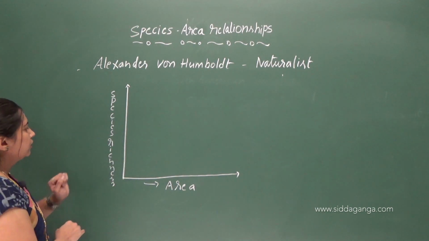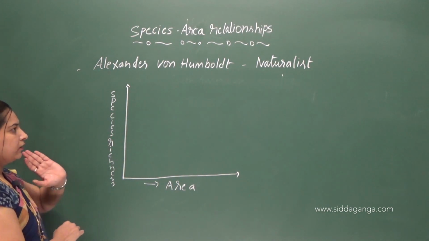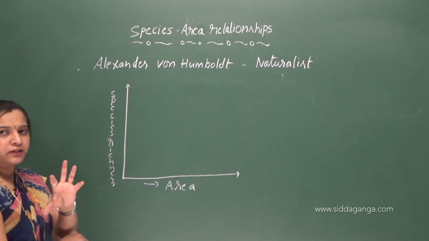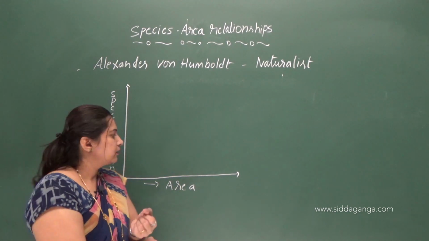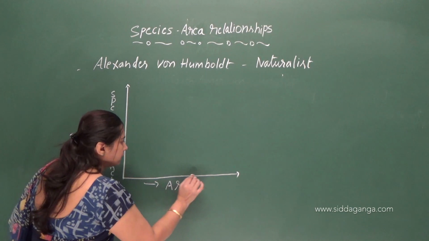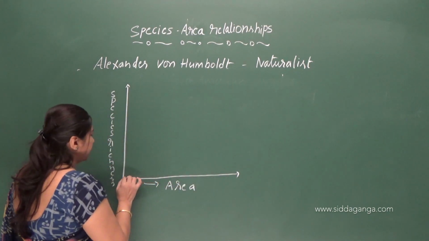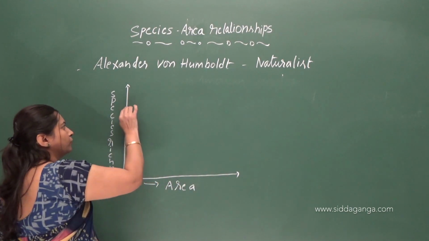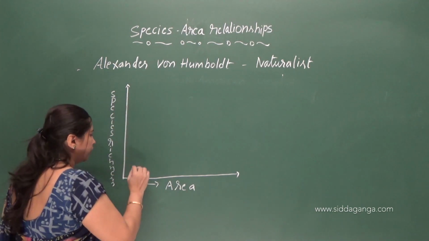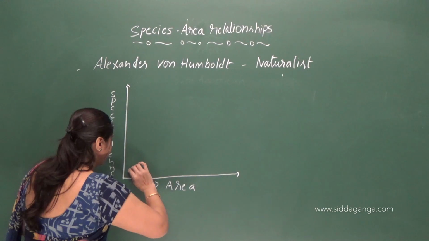Okay. So, if we plot a graph of this statement, what does this statement say? As the explored area increases, the number of species also increases, right? So, up to a certain limit. So, let me draw a graph.